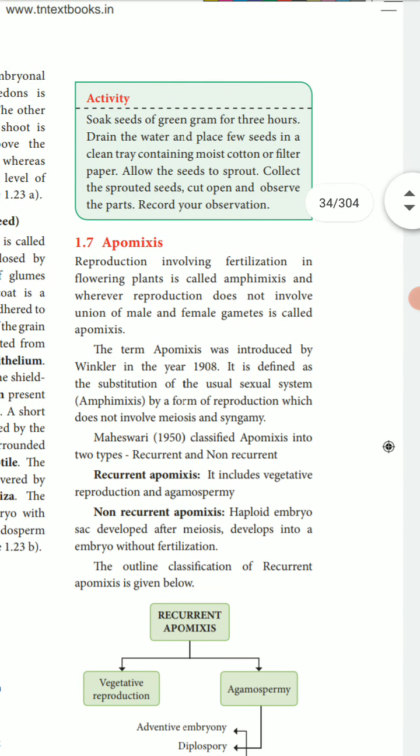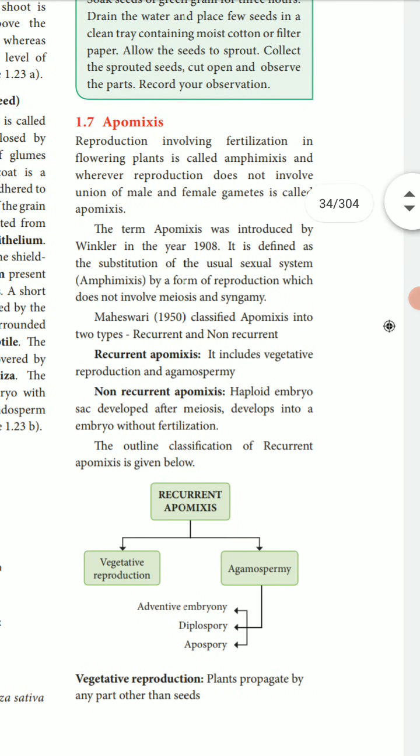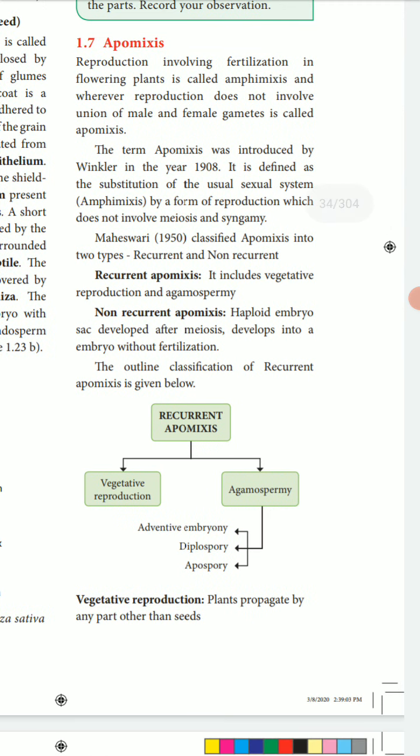Reproduction involving fertilization in flowering plants is called amphimixis. Reproduction that does not involve the union of the male and female gamete is called apomixis. The term apomixis was introduced by Winkler in the year 1908. It differs from the usual sexual system. Maheshwari in 1950 classified apomixis into two types, recurrent and non-recurrent.